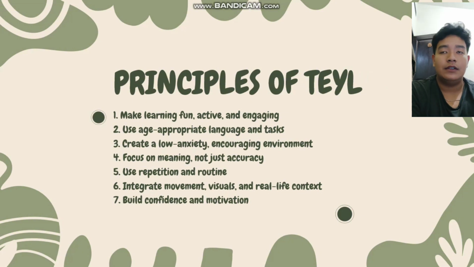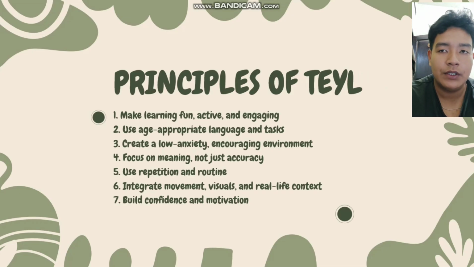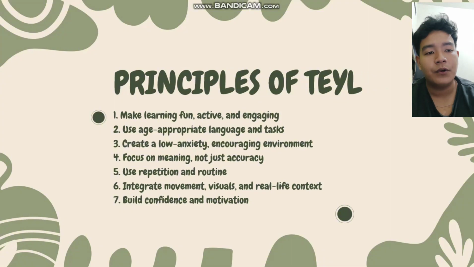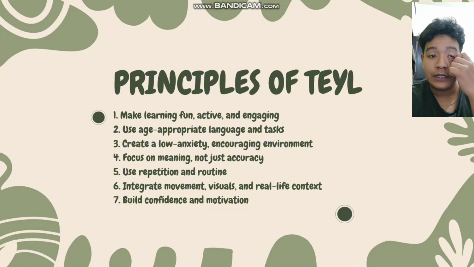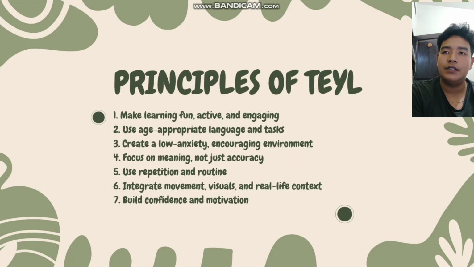Since children are still developing their cognitive and social skills, teachers must use age appropriate language and activities. It's important to create a low anxiety classroom where mistakes are seen as a part of learning, and encouragement is frequent. Children learn best through doing, so activities that involve action, creativity, and interaction are most effective.